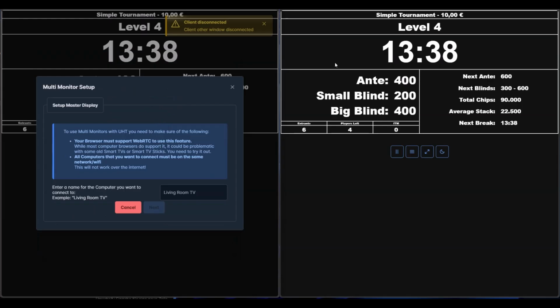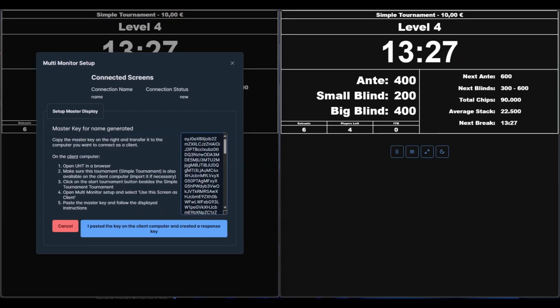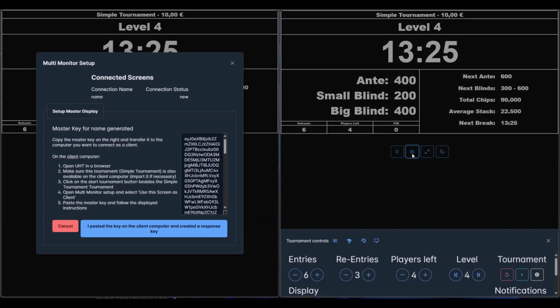And if you want to resync these two screens, you will have to do the same process again. So you need to enter a name, generate the keys and exchange those one more time, because this is now a completely separate application and they don't know each other anymore.